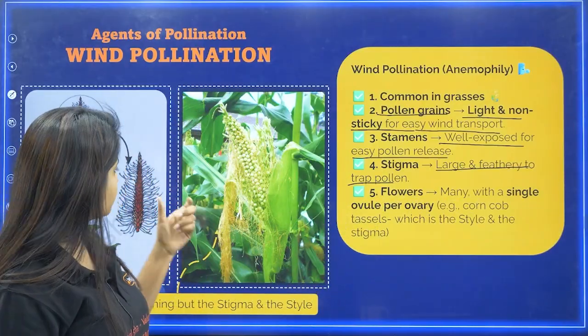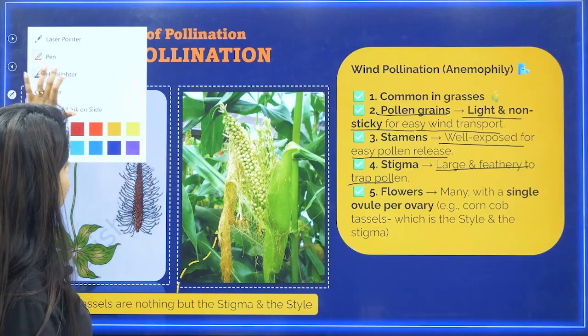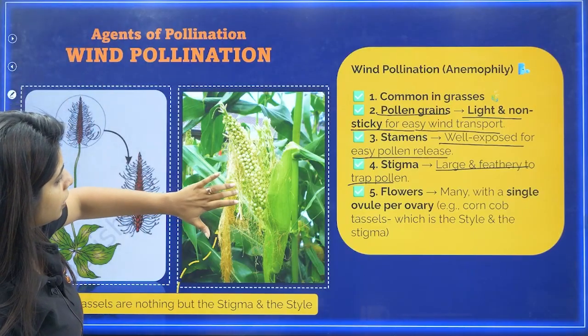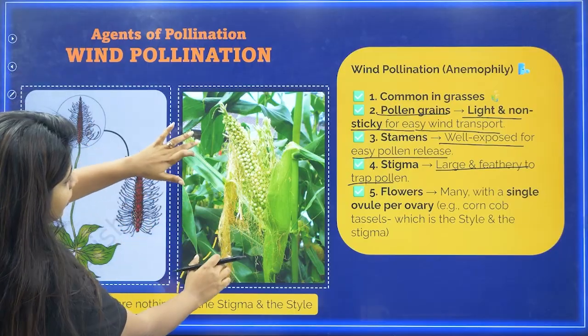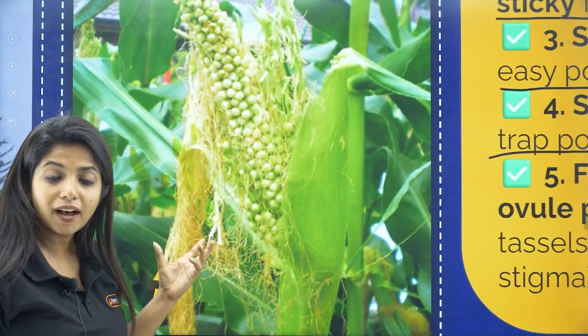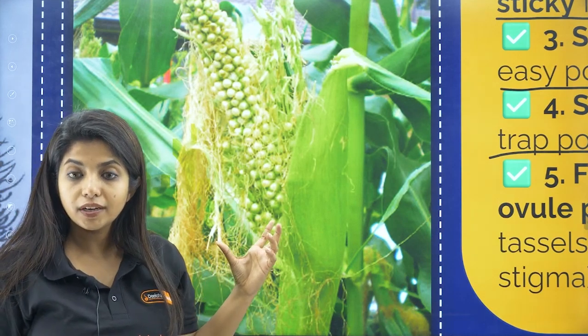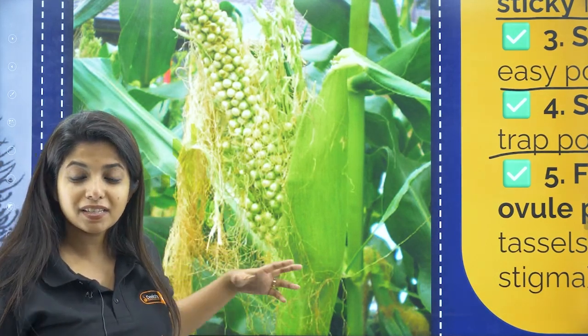Over here, my dear children, the picture is given like this in your NCERT. I thought I'll show you a real picture. So this is the corn cob. These are the tassels that you see over here. What are these, my dear children? These tassels are nothing but the stigma and the style, the feathery part which is there to capture all the pollen grains out there.